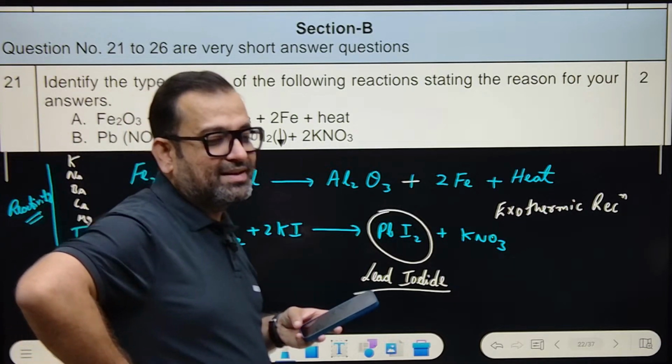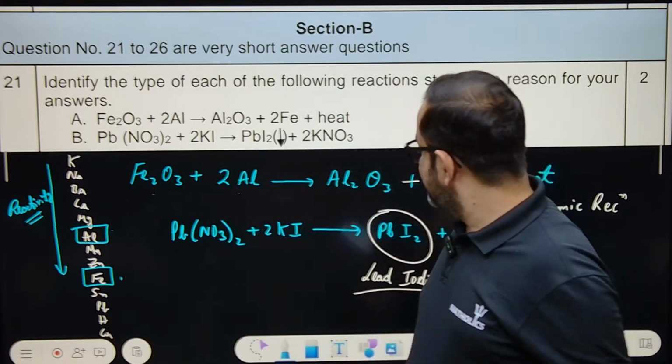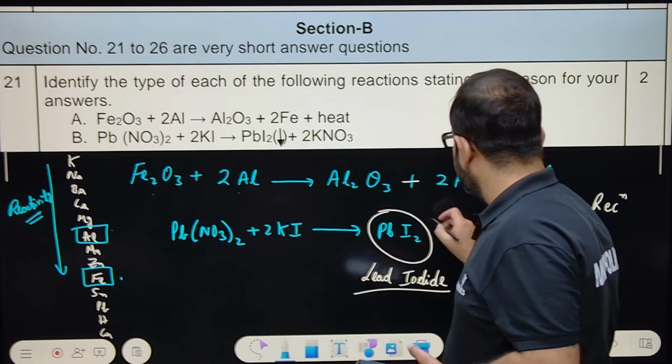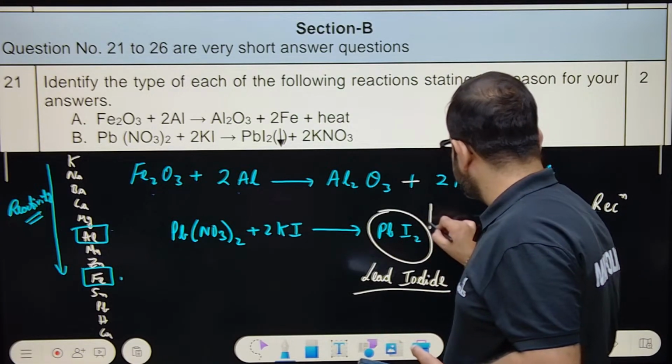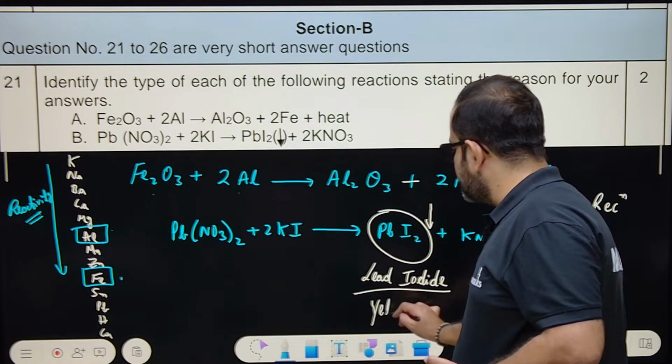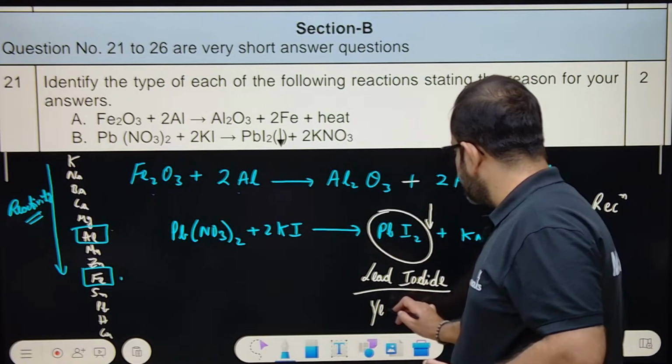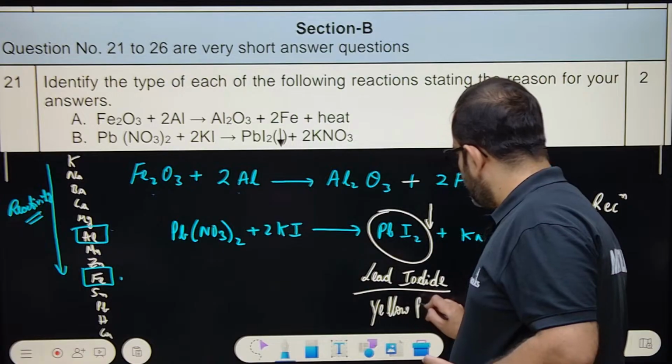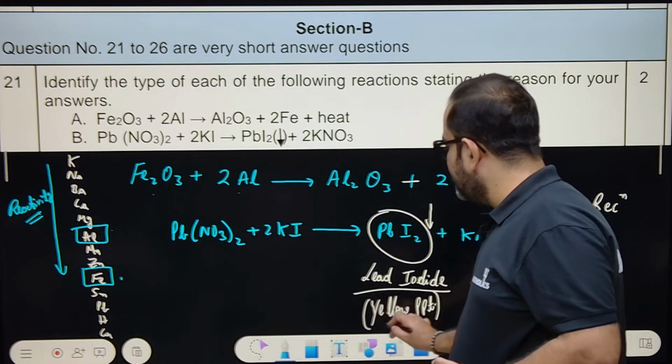It is a yellow precipitate. It is yellow PPT. Okay. You can make an arrow next to it. It shows that it is a precipitate, and which colored precipitate is there? It is yellow. Yellow PPT. Okay. It settles down in the apparatus.